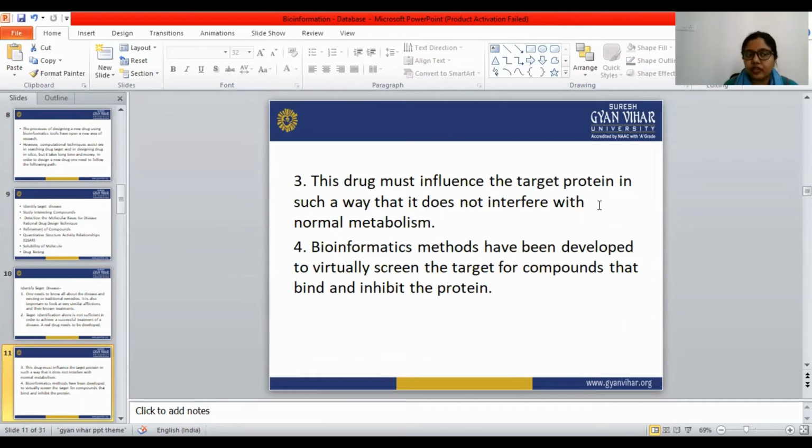Bioinformatics methods have been developed to virtually screen the target for compounds that bind and inhibit the protein.